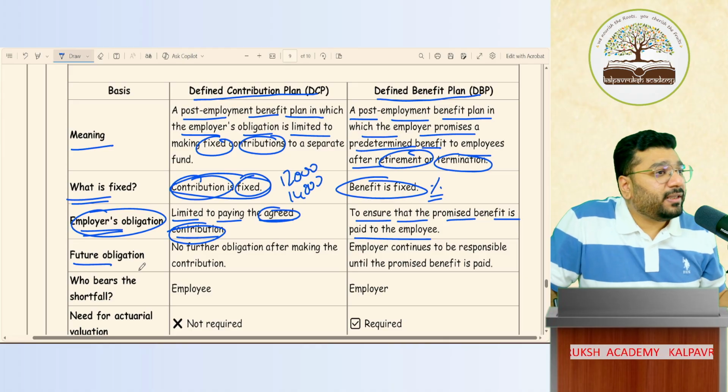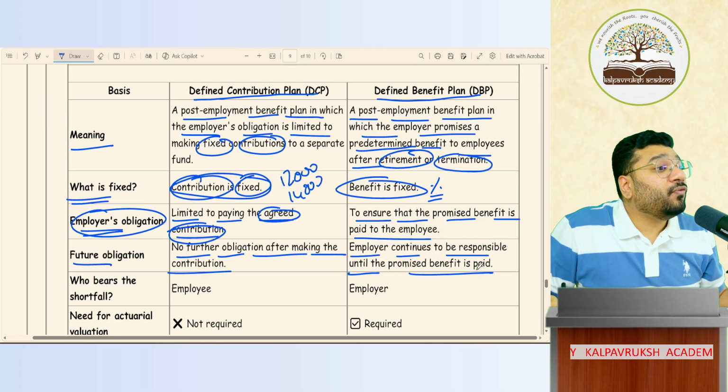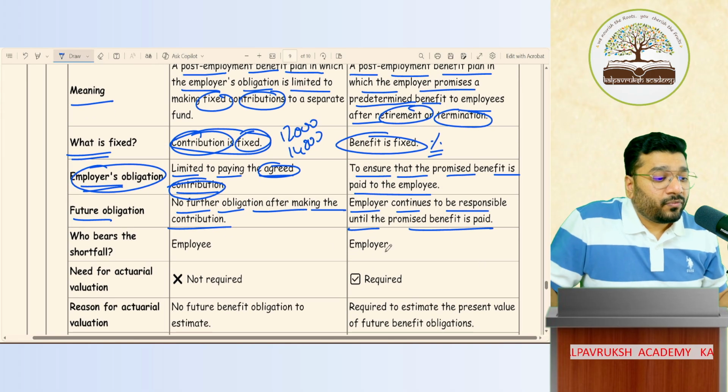Once again, no further obligation after making the contribution. In a defined benefit plan, the employer continues to be responsible until the promise is fulfilled and the benefit is paid. Who will bear the shortfall?